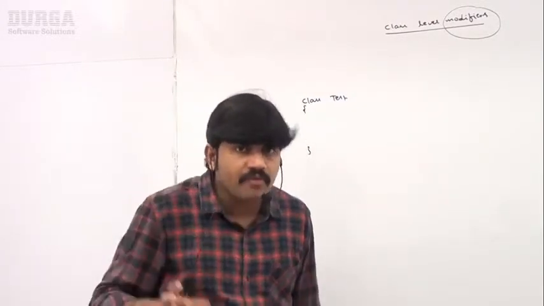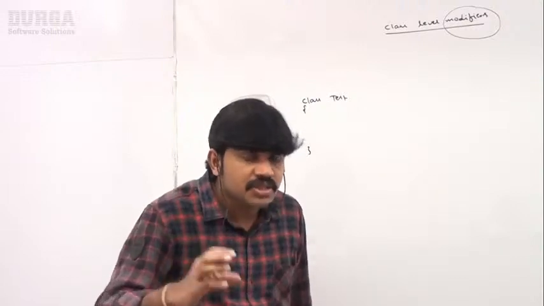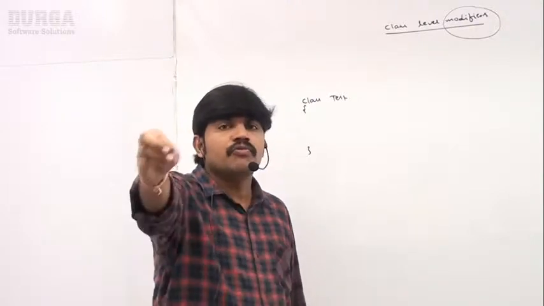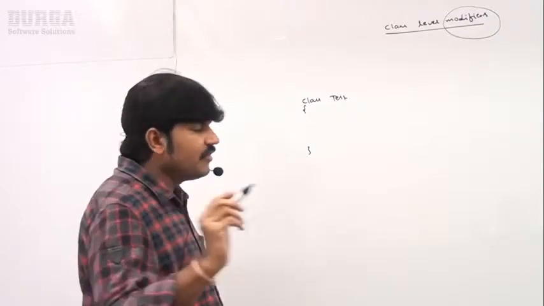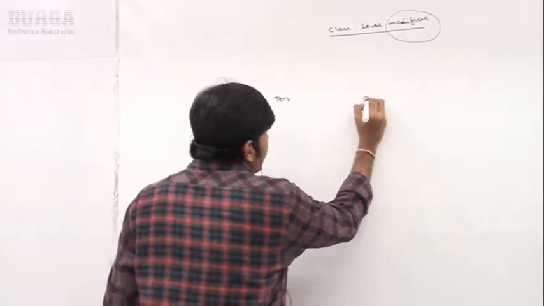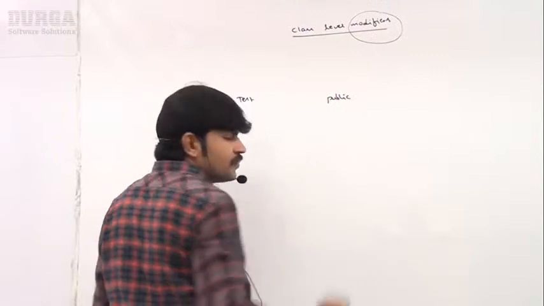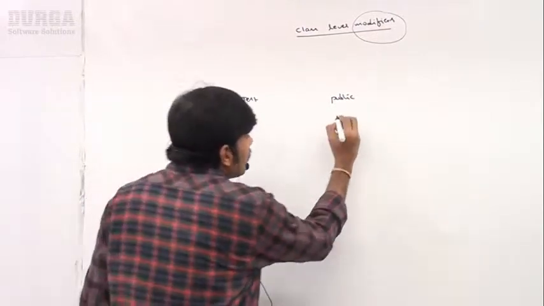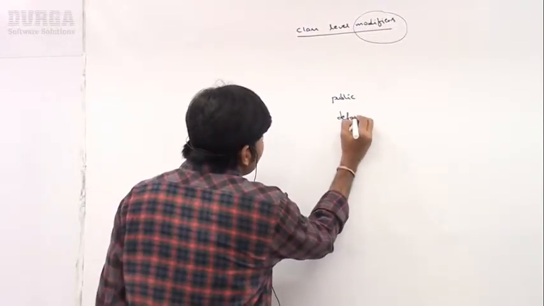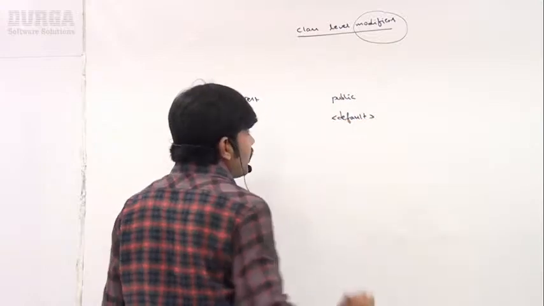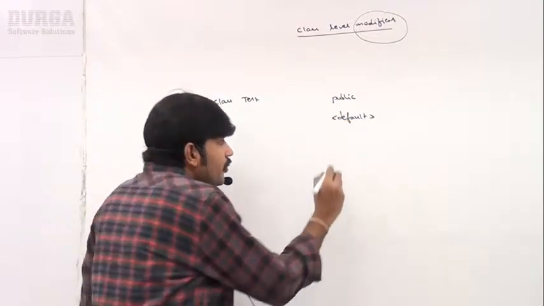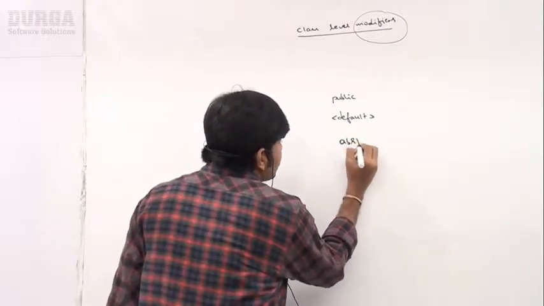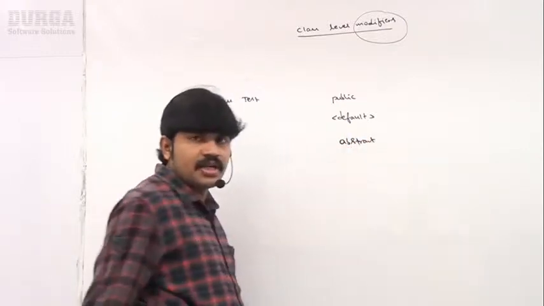People who require complete information can go through the material. Happily we can declare a top level class as public. We can declare a top level class as default. Default means if we are not taking anything, it is the default. Public, default. We can declare a top level class as abstract.